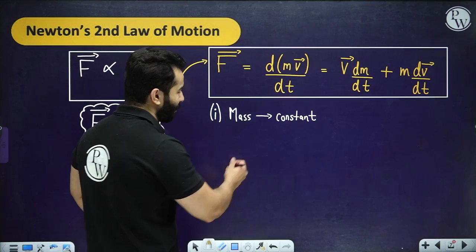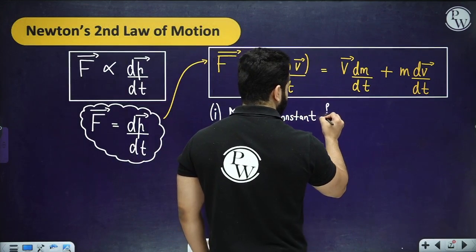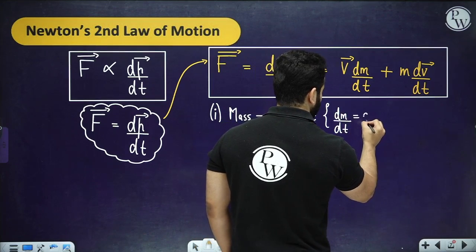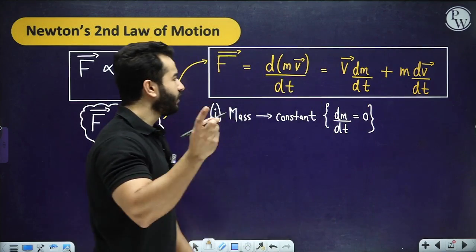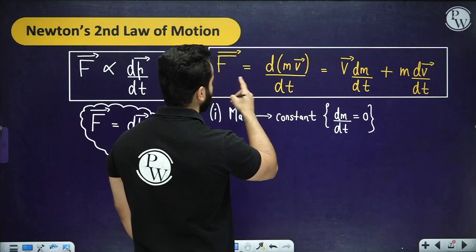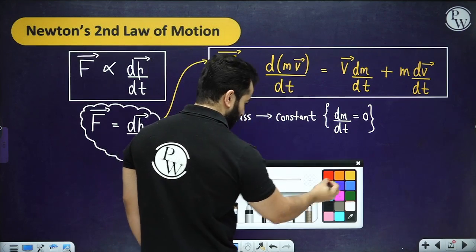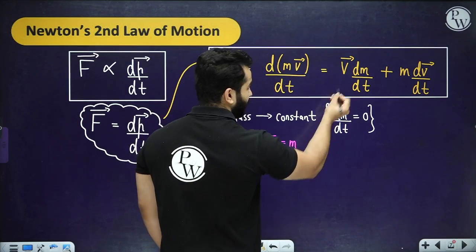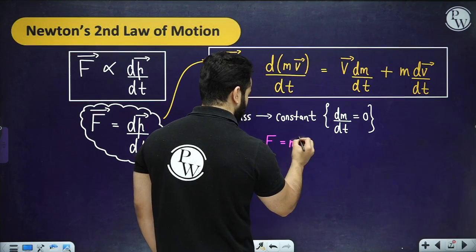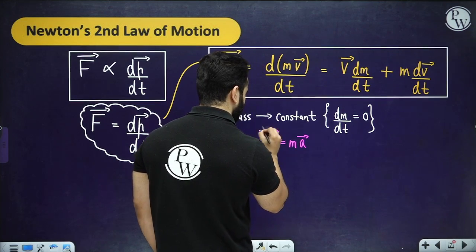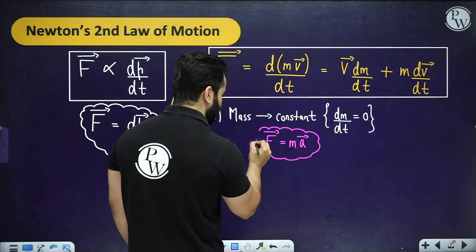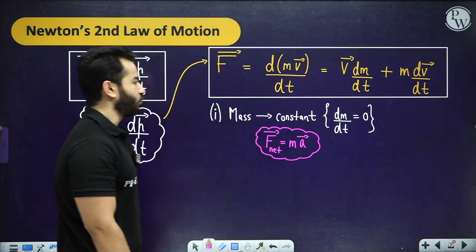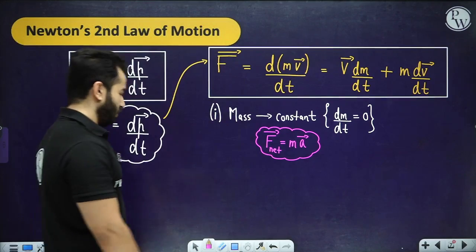So if mass is constant, definitely dm by dt will be 0. In that case, you get Newton's second law of motion in the way in which you have seen it. Force will be equal to mass times dv by dt, and that is acceleration. And by the way, I've started all of this by writing that this is the net force.